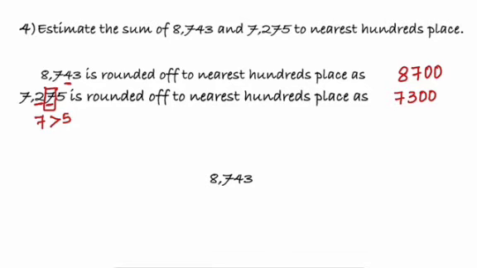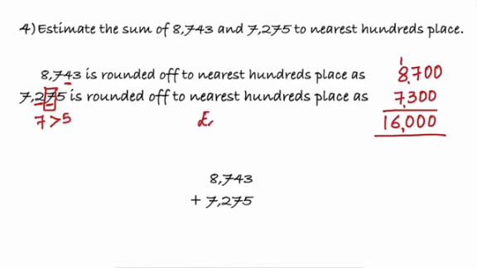With that, I get 7300 as the second number, and 8700 as the first number. Now if we add, 16,000 is the sum. This is the estimated sum.